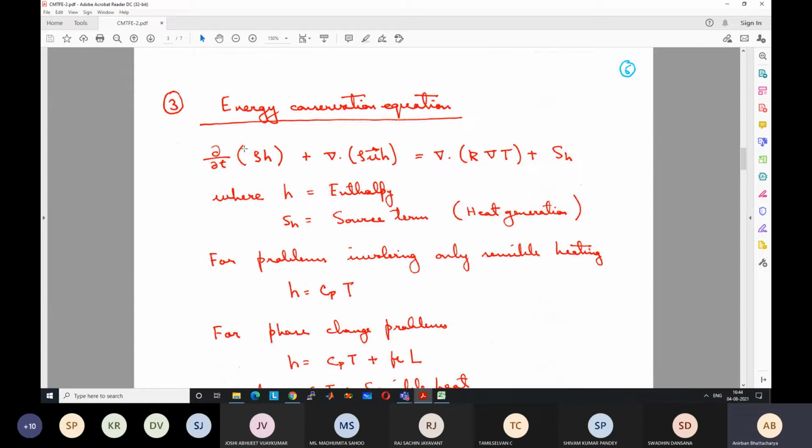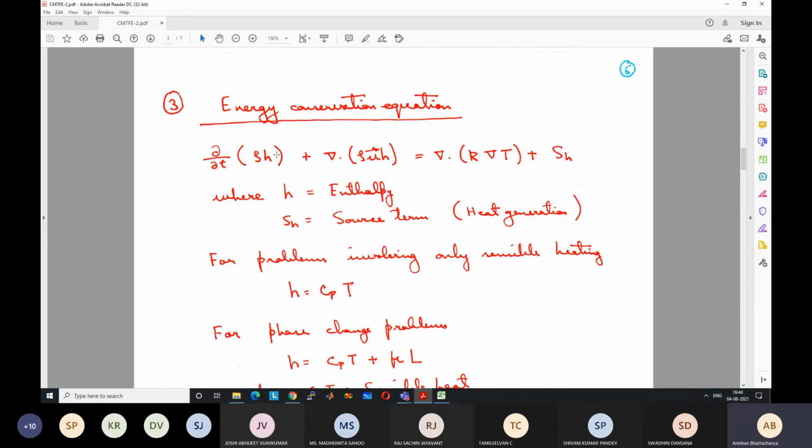So in a general form, this can be written as del t of rho h, where h is enthalpy. What is enthalpy? Enthalpy is a term which takes into account different types of energy content. For example, sensible thermal energy is the energy which is dependent on the temperature of an object. So Cp into T, Cp into temperature.